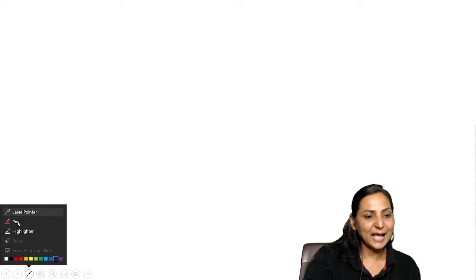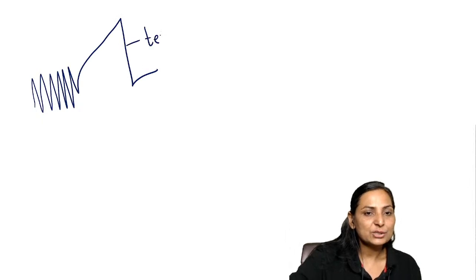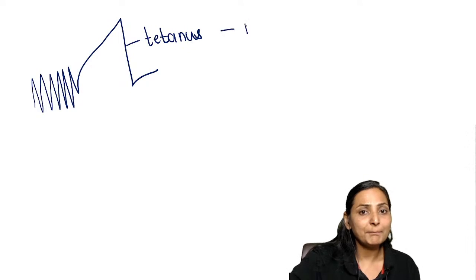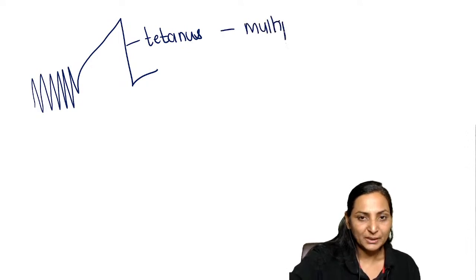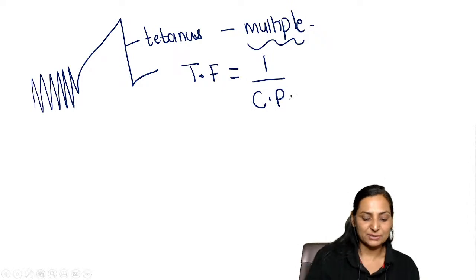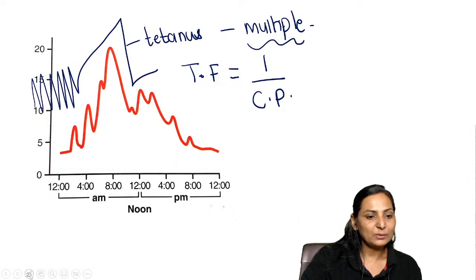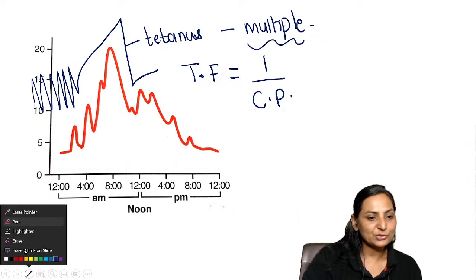Whereas the feature of tetanus which you get is like this: fusion of contractions. So when we speak of tetanus, it is the effect of multiple stimuli, and you can calculate the tetanizing frequency. It is 1 upon contraction period. Now let's look at the next question.